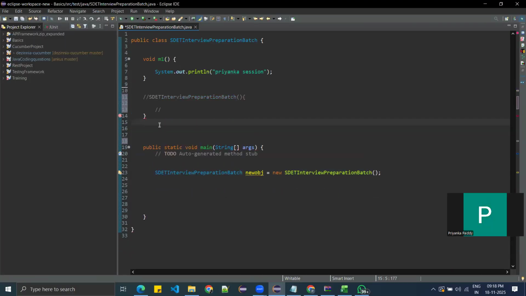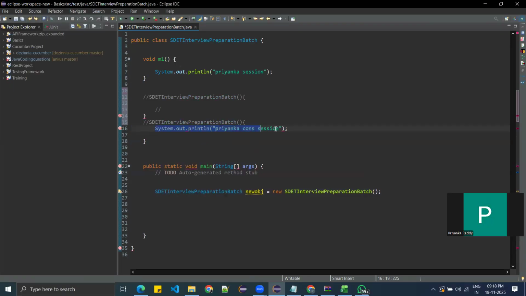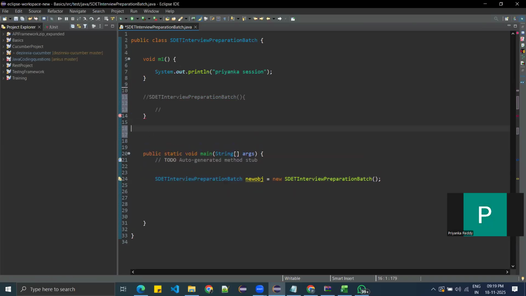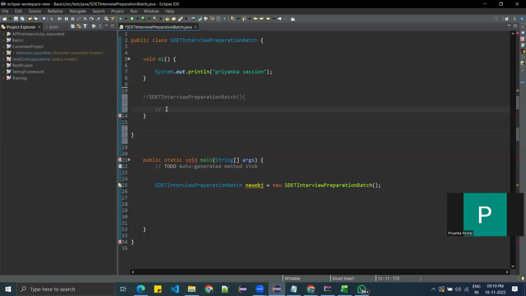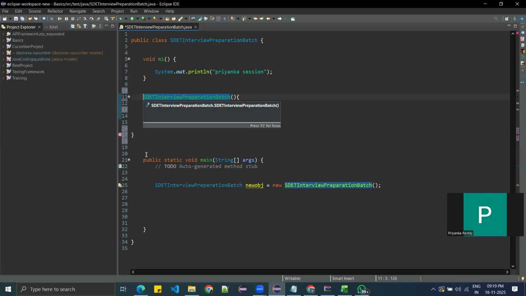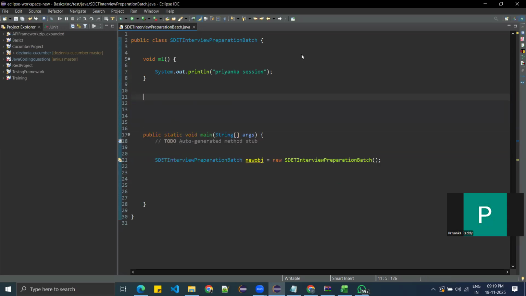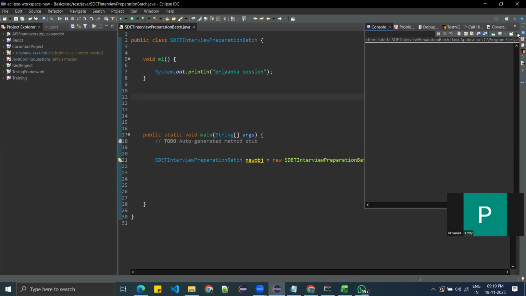What do you mean by zero argument constructor? Here I have written some implementation, system.Priyanka const session. This is the implementation I have created here. But here, there is no implementation. Zero arguments constructor here. So no arguments and no implementation. This will be your default constructor. Now if I execute here, nothing will be printed in the console, because it is calling the default constructor, which has an empty implementation.